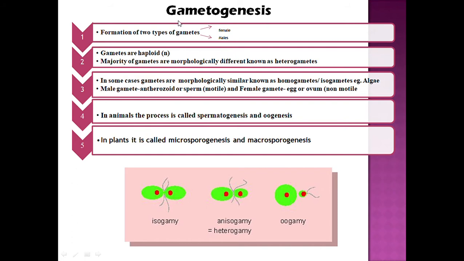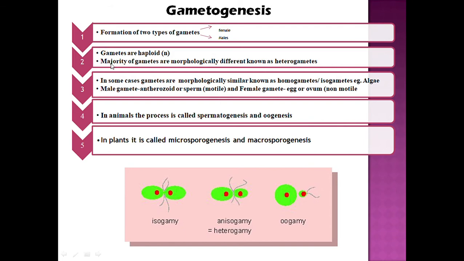Here gametogenesis means the process of formation of the gametes. There are two types of gametes, the female gametes and the male gametes. You know that gametes are haploid, having half the set of chromosomes. These haploid gametes from male and female fuse together to form the diploid zygote.